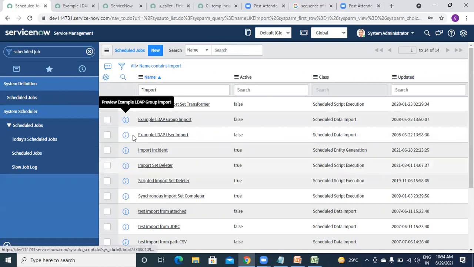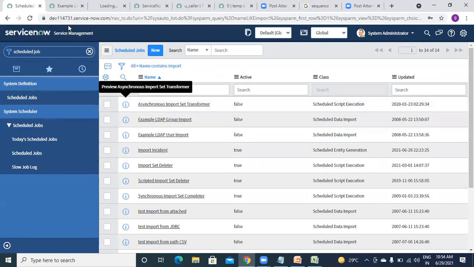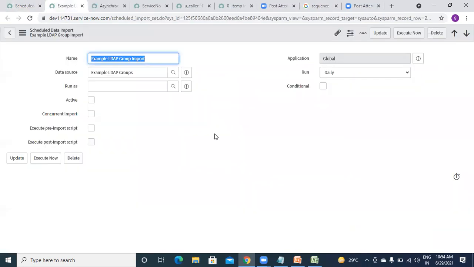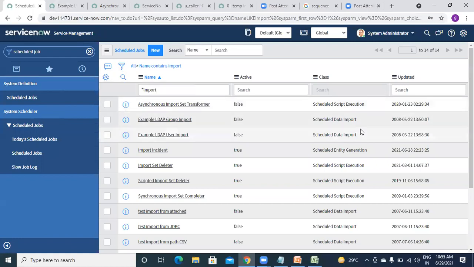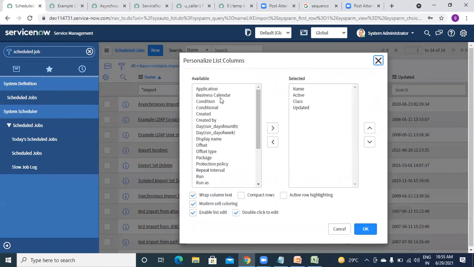This one we have created now. Yeah, actually it should be like this. Like here we have to select some name, and we have to select our data source, right? Like that incident data source which we have created. It should be like this, but which type is this? Schedule data import class. Okay, let me check what other fields we have.